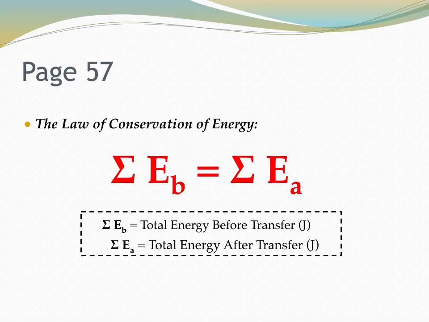In your booklet on the top of page 57, please write down this basic idea. And the idea is telling us that the total energy in a system before a transfer of energy is equal to the energy after that. What does that mean? We're going to get into it right here. Just copy that down.